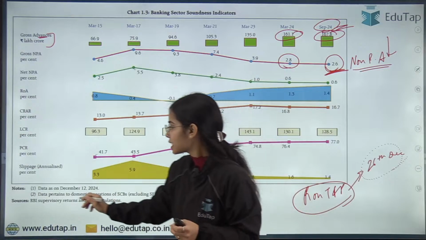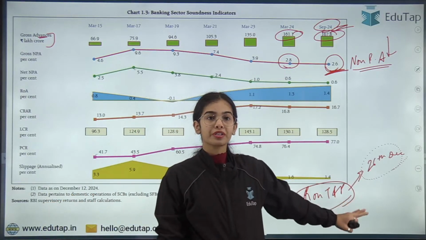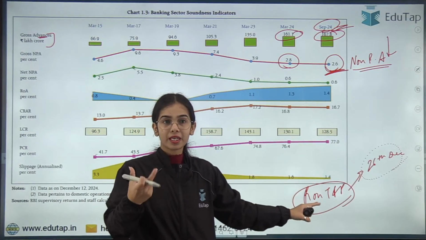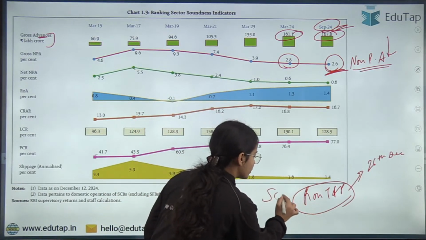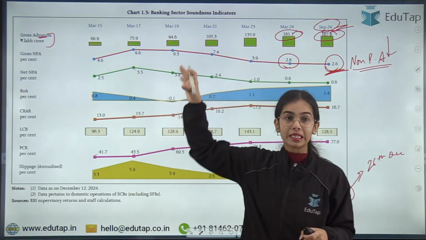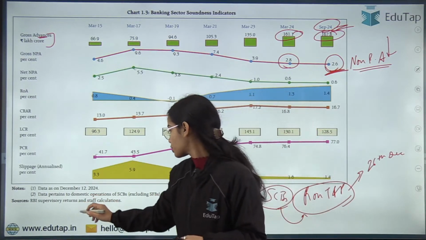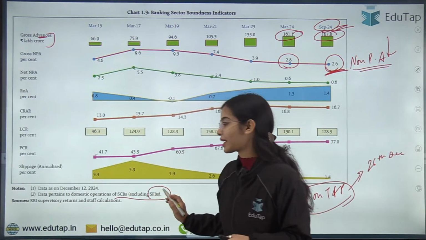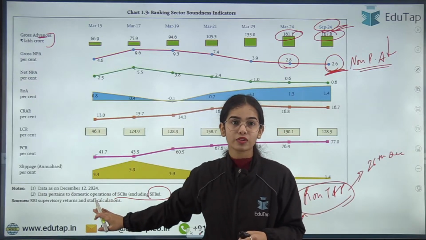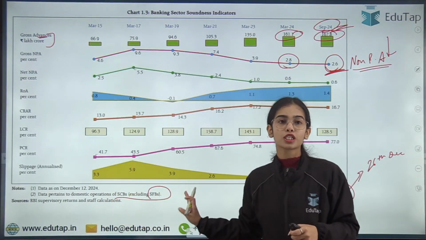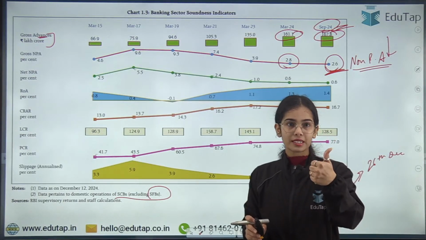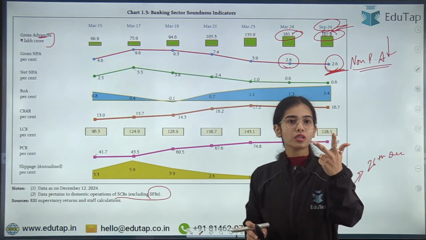Now the data given in the report on trend and progress will be different from this data. Why? Because in the report on trend and progress we are taking the data of the scheduled commercial banks, but here we are taking the data of the scheduled commercial banks excluding the small finance banks. So scheduled commercial banks consist of the public sector banks, private sector banks, and foreign banks.